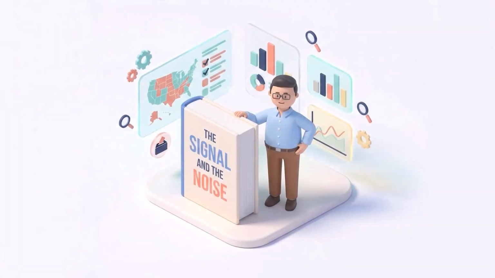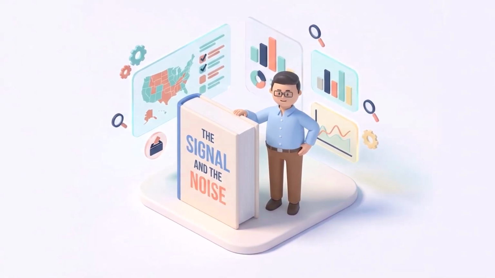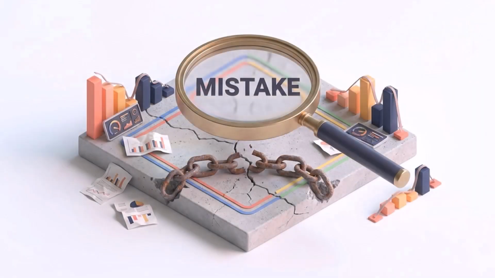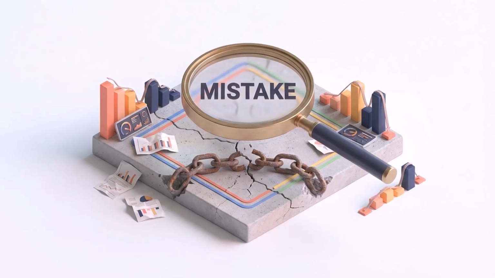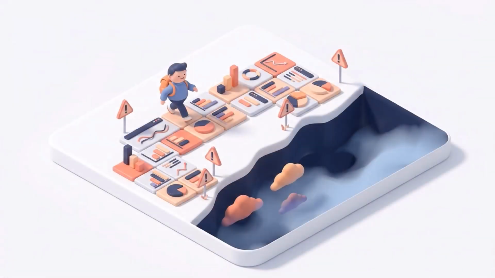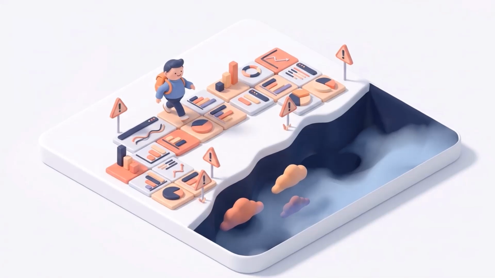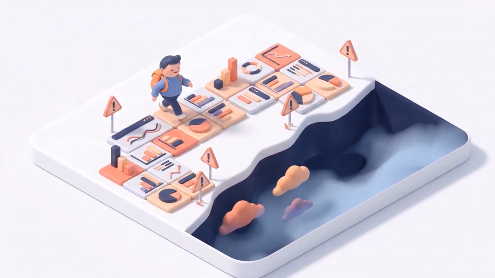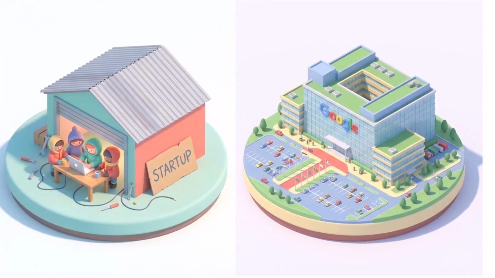Nate Silver, the statistician who nailed the 2012 election predictions, tore this failure apart in his book, The Signal and the Noise. And he found that Google made the exact same mistake that kills most analytics projects. The scary part? If you're building models based on correlations in your dashboard right now, you're probably heading for the same cliff.